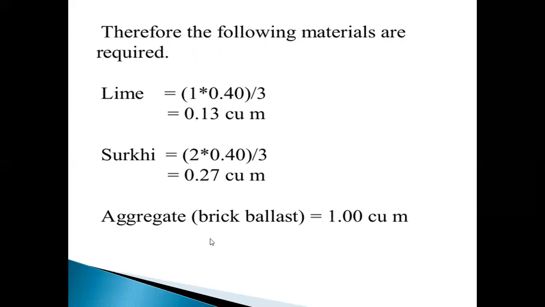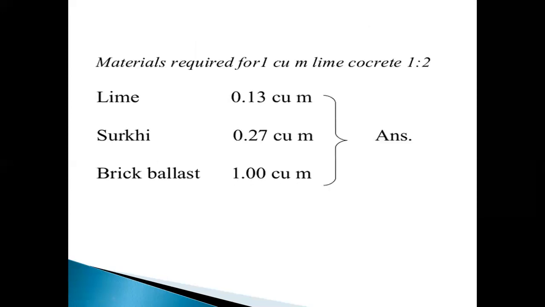Next one, surki. The ratio of surki is 2, and dry mortar is 0.40 divided by total sum 1 plus 2 equals 3. Then the final value of surki equals 0.27 cubic meters, and aggregate brick ballast equals 1 cubic meter. So materials required for 1 cubic meter of lime concrete 1:2: lime is 0.13 cubic meters, surki 0.27 cubic meters, and brick ballast 1 cubic meter.